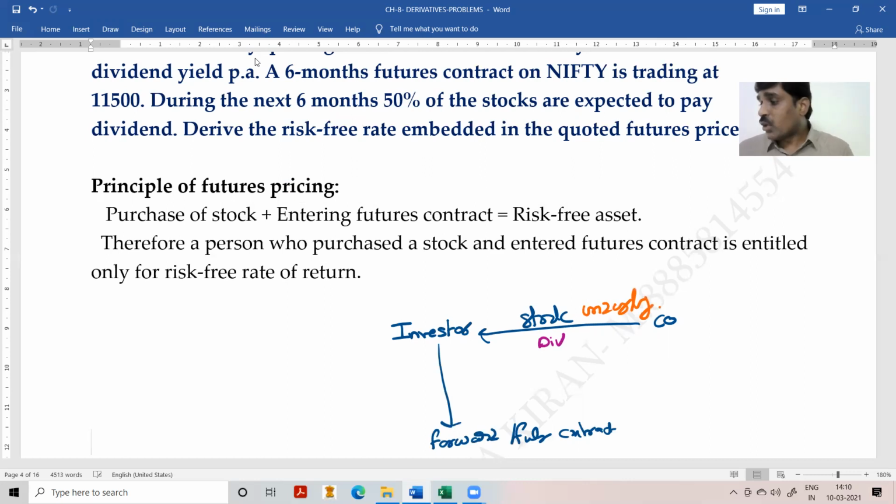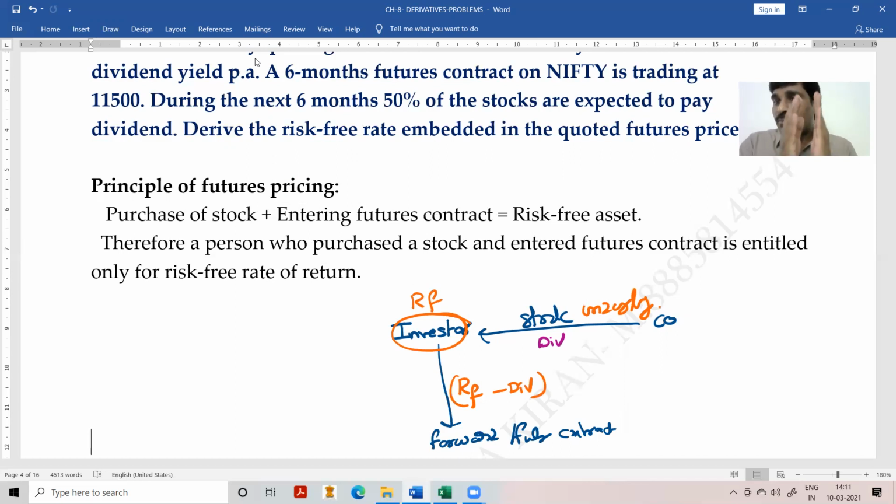So only the balance you have to get as risk-free rate of return. This investor is eligible only for a risk-free rate of return. Out of that, already he got some portion in the form of dividend. Therefore, what he was eligible for from the forward contract is only the net figure. Out of your total eligible return, you already got some portion as dividend, so only the balance amount can you expect from the forward contract.